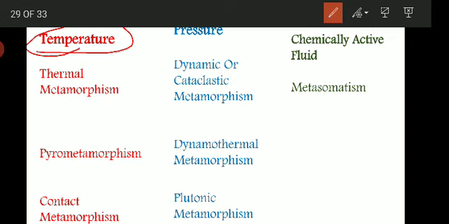What are the different metamorphisms that take place when temperature is the dominating factor? The first type is thermal metamorphism. As the name indicates, thermal is related to heat or temperature.